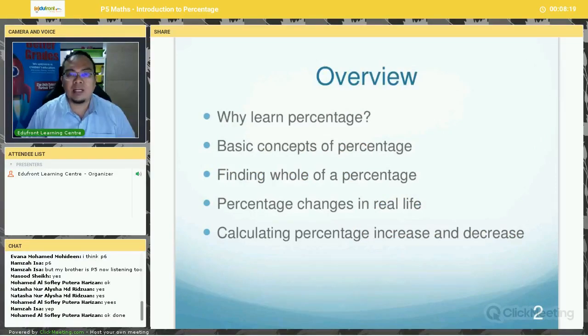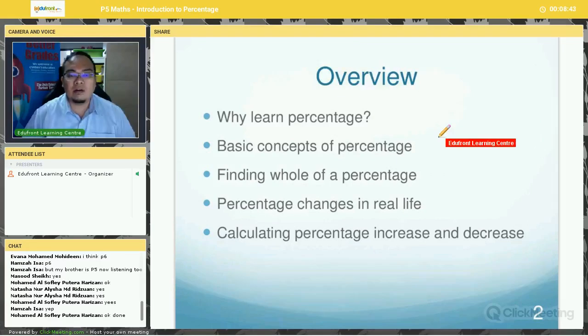So what we will learn in today's lesson is why we learn percentage. Maths is very closely related to daily life. Many students tell me, teacher, why do I study this maths? I will not use this formula when I go to work next time or in my life at all. But the topic of percentage, later I'll show you, is very relevant to daily life. You see percentage almost everywhere and all the time.